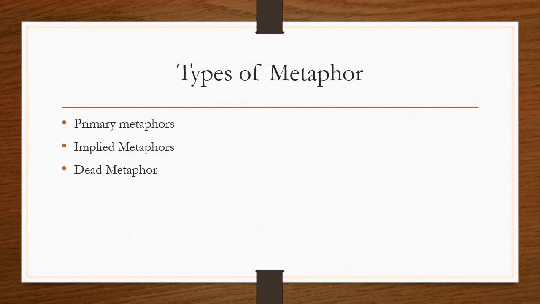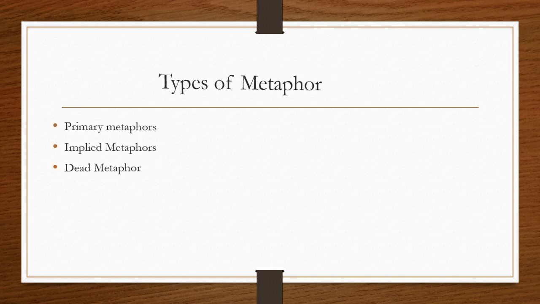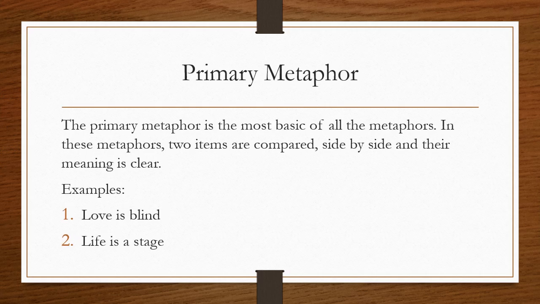Now we are going to consider some types of metaphor. We have primary metaphors, implied metaphors, and dead metaphors. The primary metaphor is the most basic of all the metaphors. In these metaphors, two items are compared side by side and their meaning is clear.